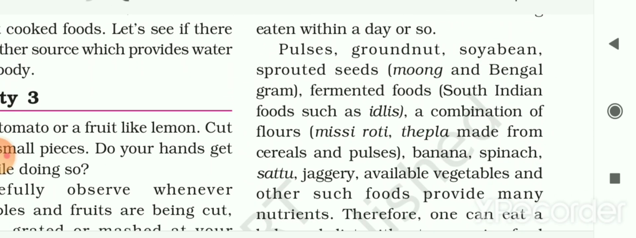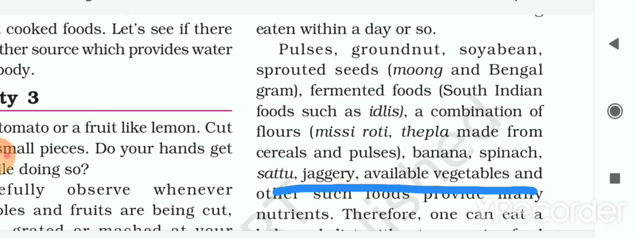Different food items like pulses, groundnut, soya bean, sprouted seeds, that is moong or bengal gram, fermented foods. Now what is the fermented food? This food is obtained by the process of fermentation, and this process is of converting carbohydrates into alcohol or organic acids using microorganisms like yeast and bacteria.